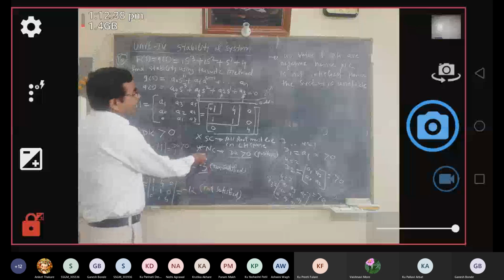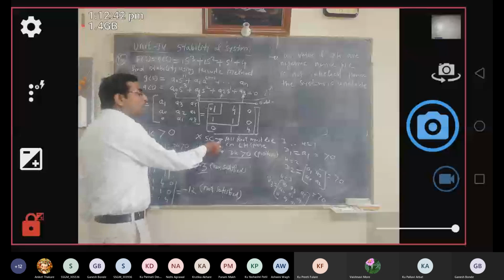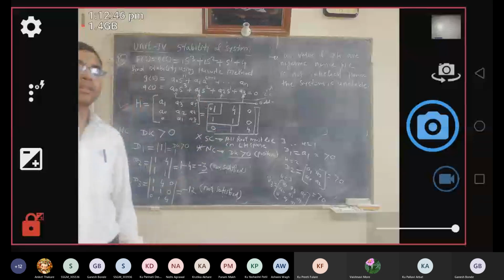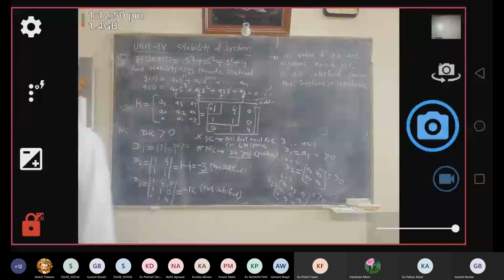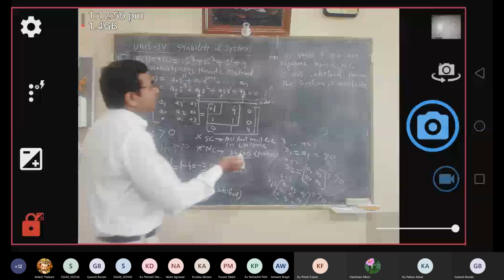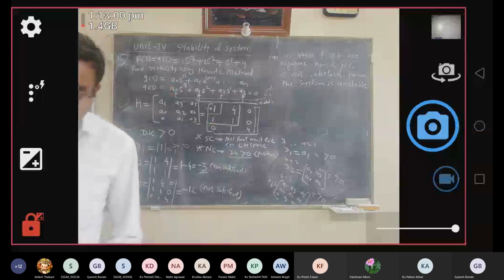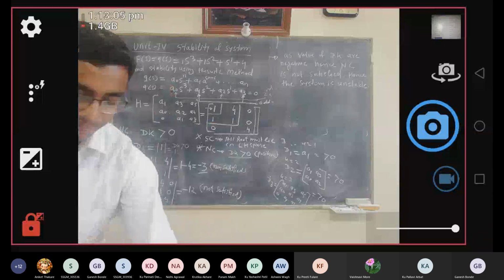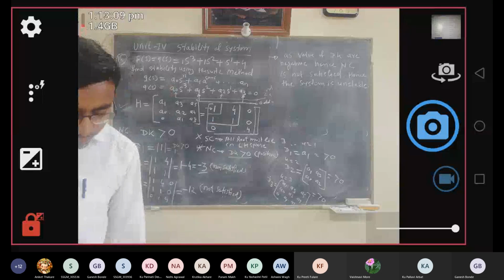So that means DK is not satisfied, hence all roots of your characteristic equation may not lie on the left hand side of the S plane. Some of the roots may lie on the right hand side of your S plane, hence your system becomes unstable. Okay, so in this way we can determine the stability of a system by using this Hurwitz's determinant. Is it clear to you, everybody?